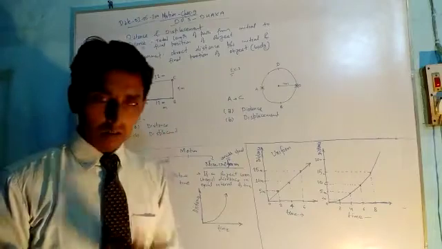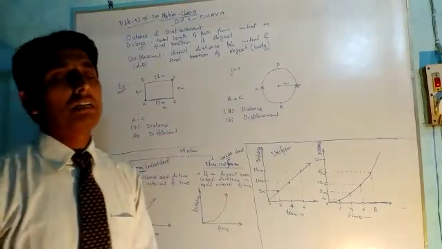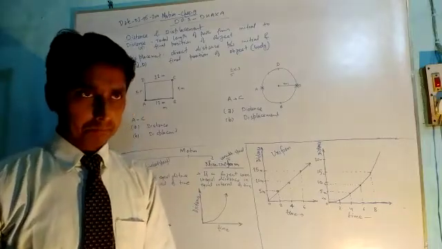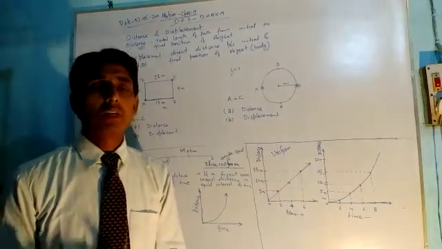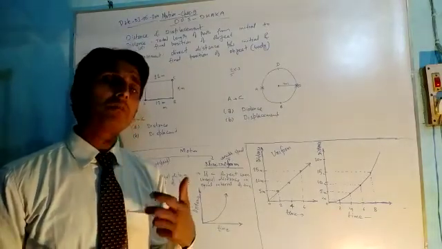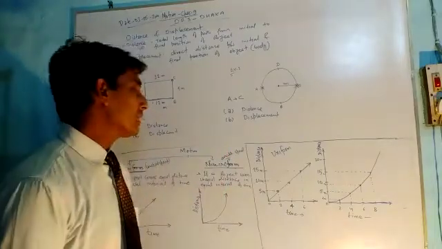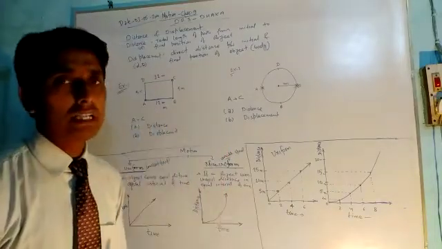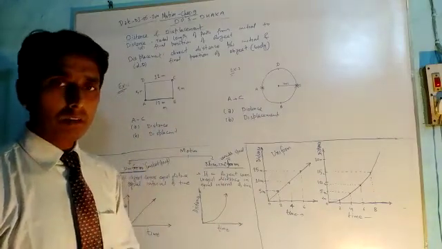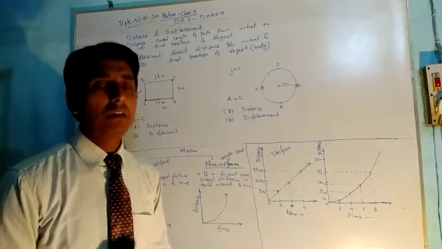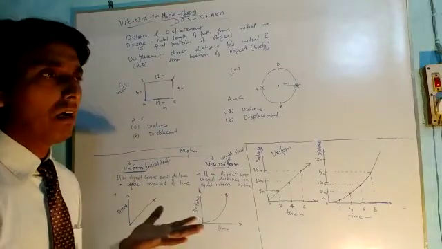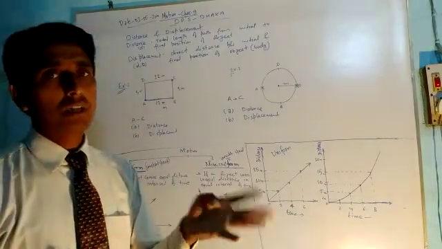I also discussed the various types of motion, for example the translatory motion, the vibratory motion and the rotatory motion. Vibratory motion is also called periodic motion, and periodic motion means the motion which repeats itself after an interval of time. In today's lecture, I will discuss the various types of motion on the basis of its rate of motion. So motion is also divided on the basis of its speed, for example, slow motion, fast motion.